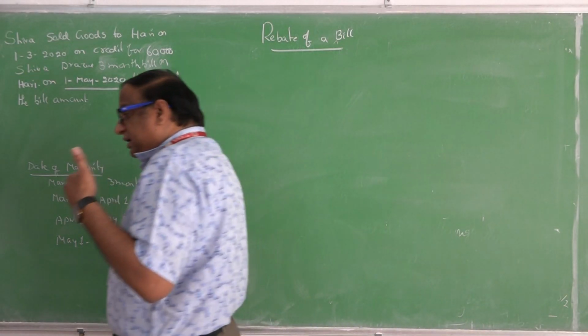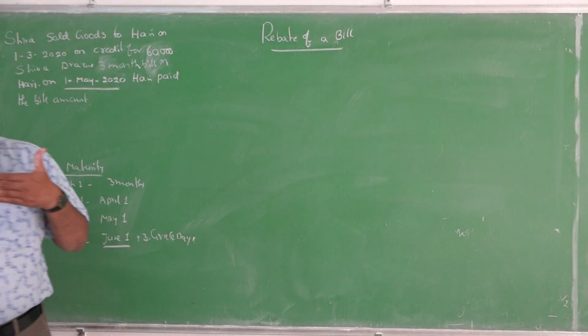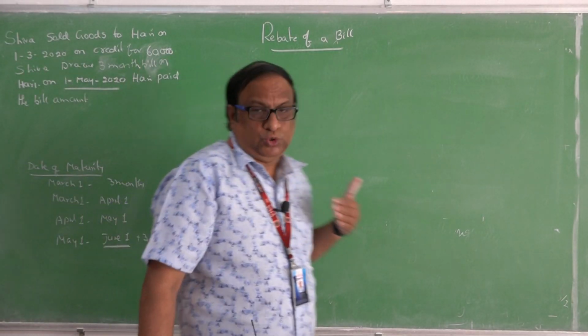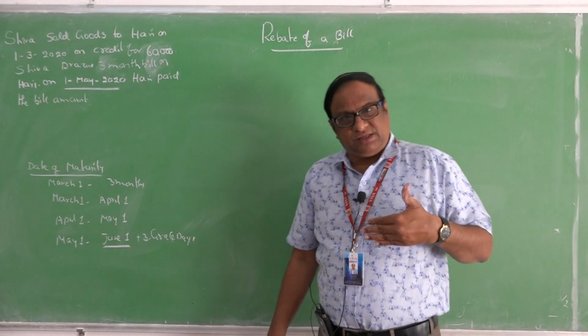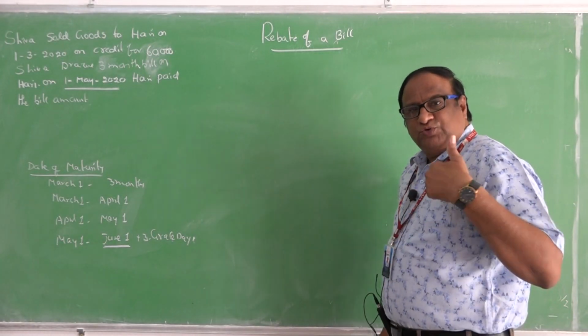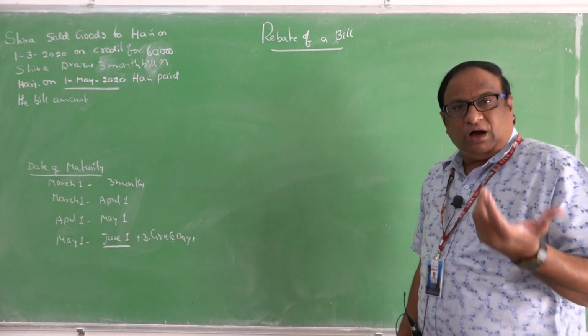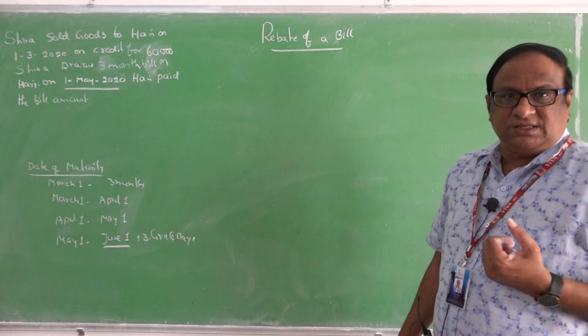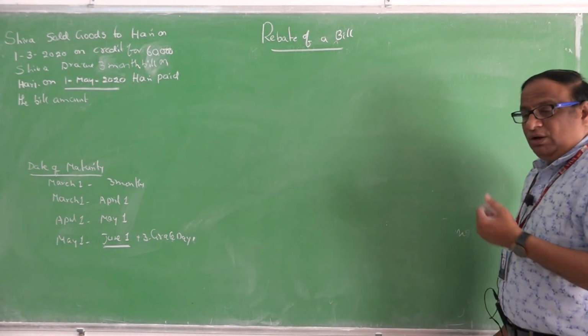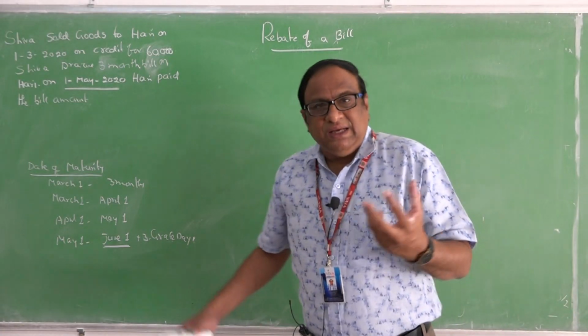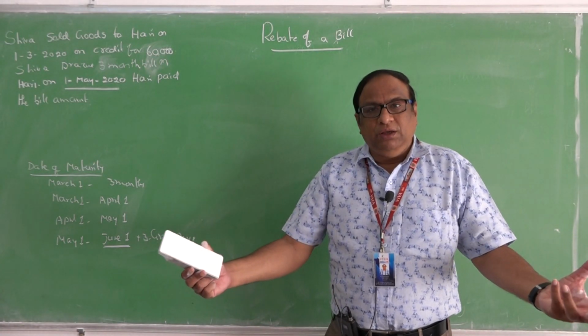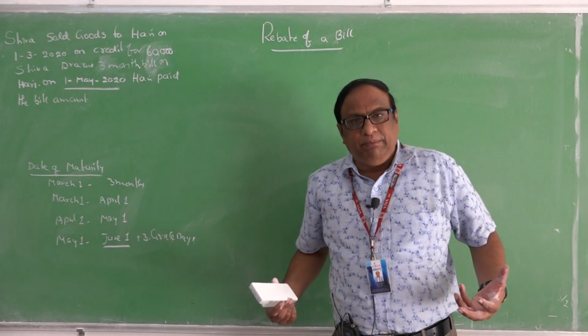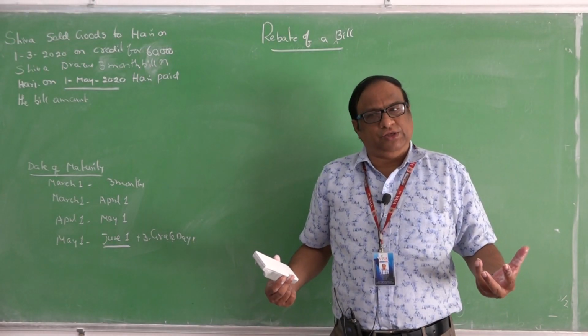This topic will be very, very important for our plus 2 ratio analysis. In that chapter in plus 2, I will ask the same question: why are you offering such types of concessions? Because when we offer such concessions, each and every drawee will be motivated and pay the bill amount before the date of maturity.